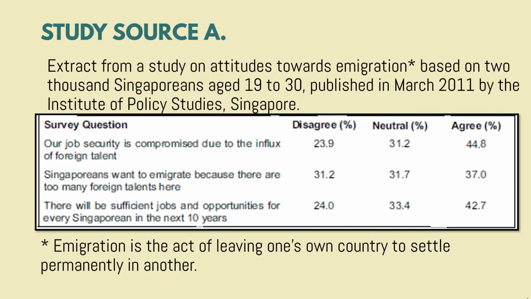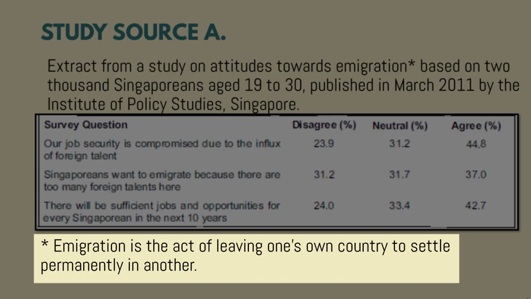Our job security is compromised due to the influx of foreign talents. Singaporeans want to immigrate because there are too many foreign talents. And there will be sufficient jobs and opportunities for every Singaporean in the next 10 years. If you don't know what immigrate means, if you look at the word, E stands for exit. That's how I would like to remember it. So it's the act of leaving one's country to settle permanently in another country.